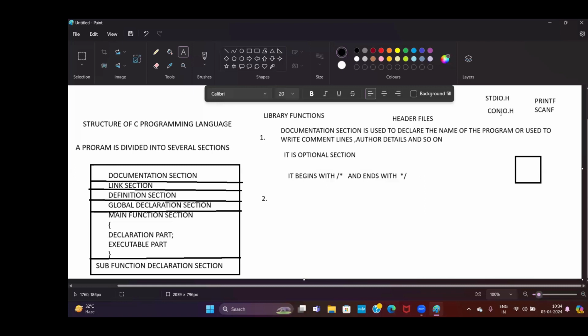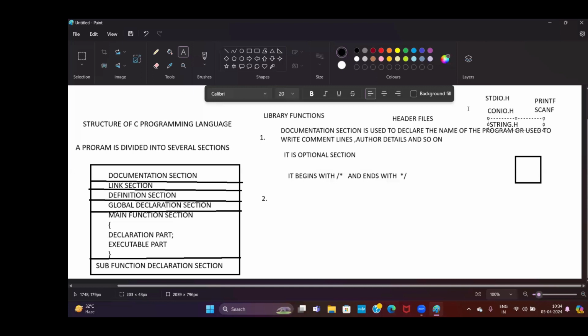So in conio.h, what are the functions? clrscr. At the same time getch. So there are different header files already, you know, in regular academics, but I will explain all the header files. Don't worry for that. Next, string, suppose string.h, math.h. These all are the header files.